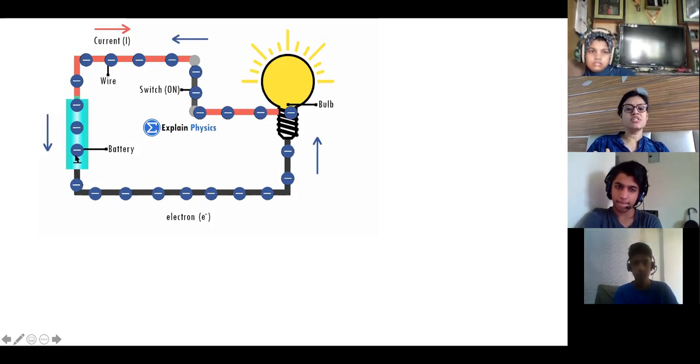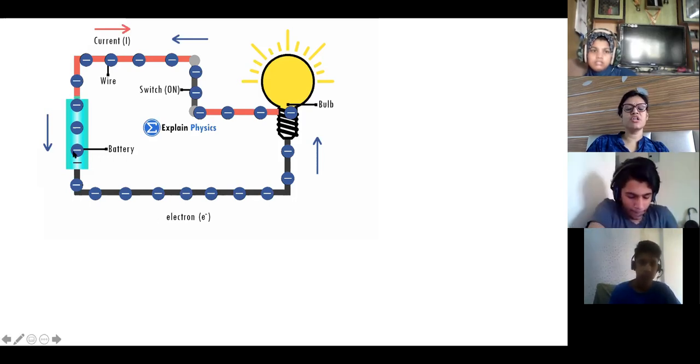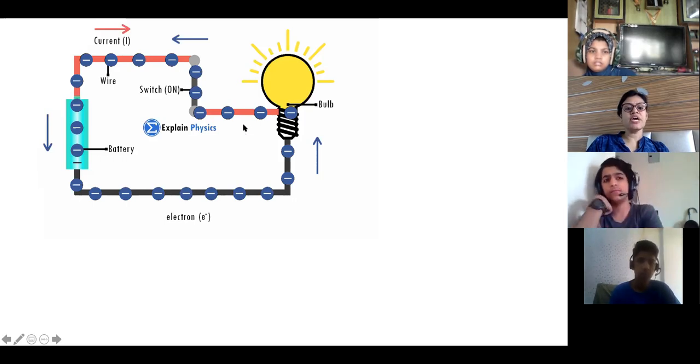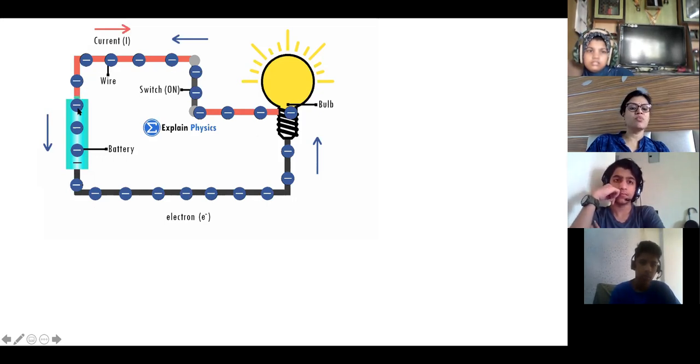The two sentences, always remember, this is very important, and it is the basis of current electricity: current flows from the positive terminal to the negative terminal of the battery in the external circuit. You have to say in the external circuit. And electrons flow in the reverse direction from the negative terminal. You can see the negative flowing. This is depicting the flow of electrons. It will flow from the negative terminal of the battery and come back to the positive terminal in the external circuit.